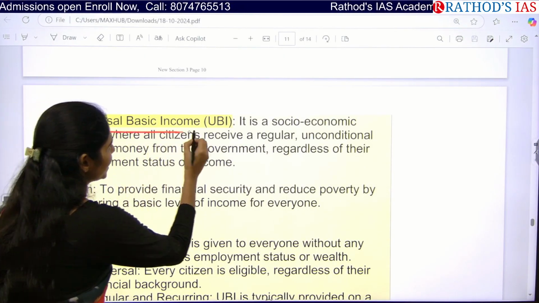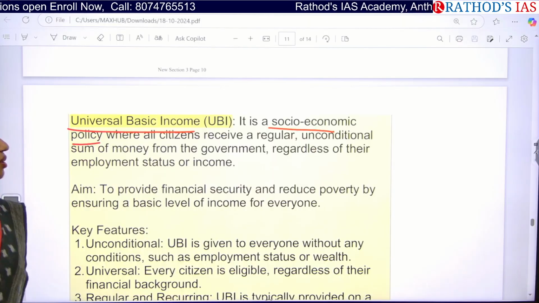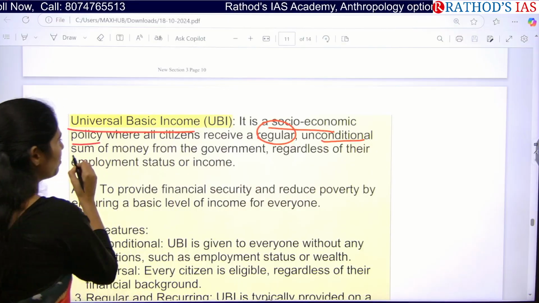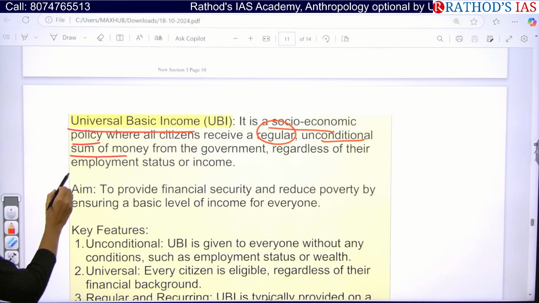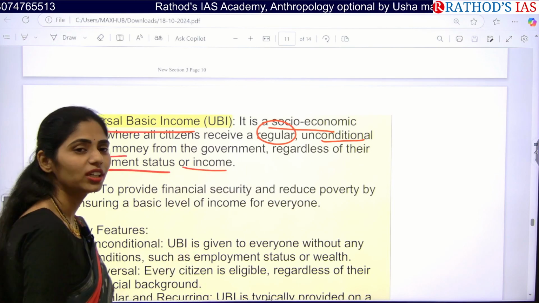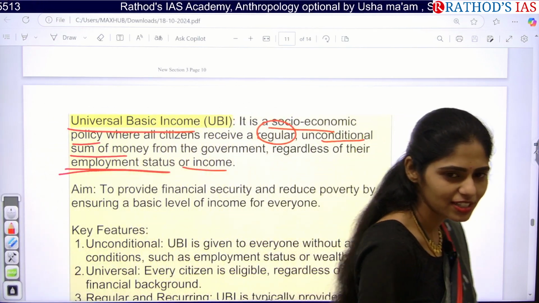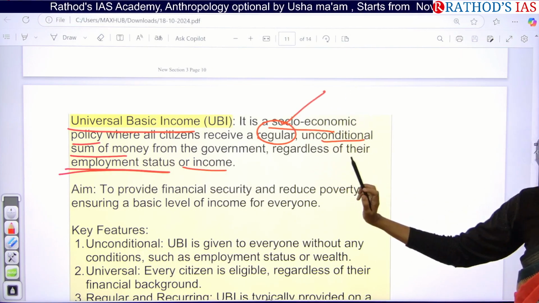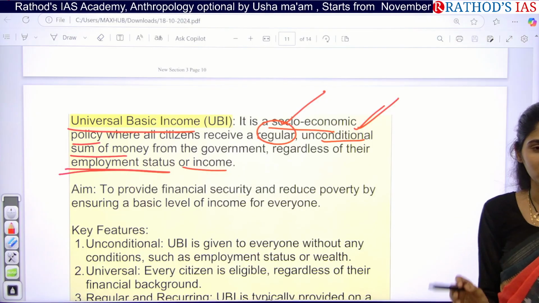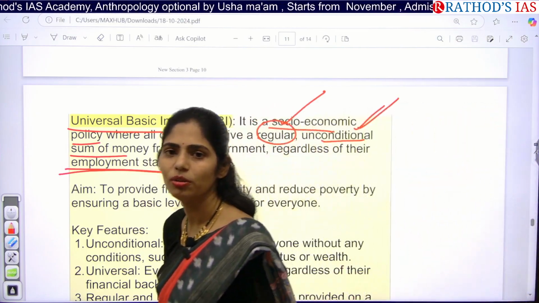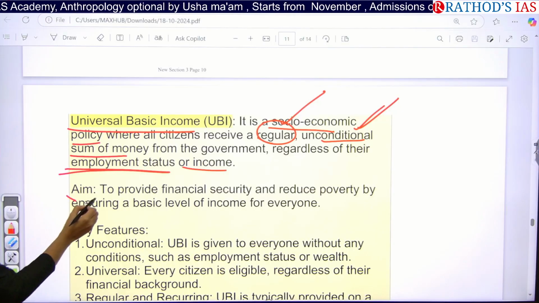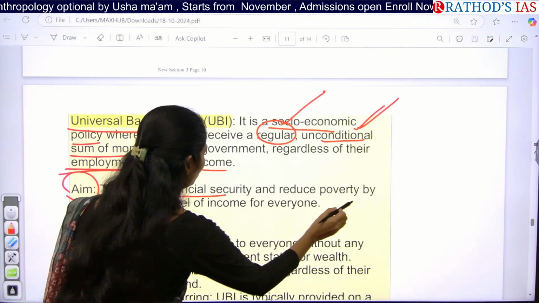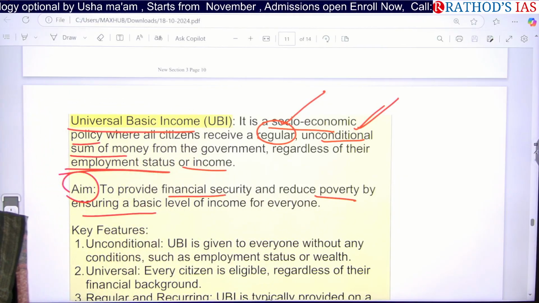Universal basic income is a socio-economic policy where citizens receive a regular, unconditional sum of money from the government regardless of their employment status or income. Regardless of income and employment status, they will get this money directly from the government, regularly and unconditionally. The important aim of universal basic income is to provide financial security and reduce poverty by ensuring a basic level of income for everyone.